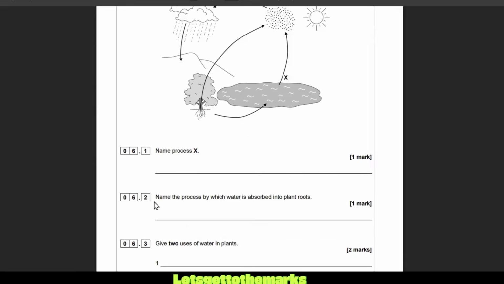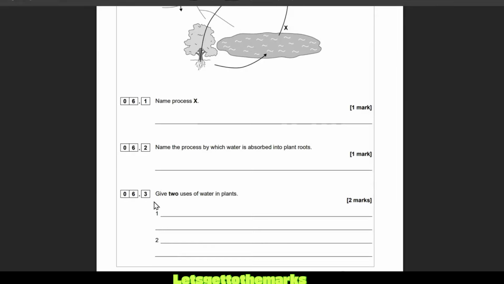Give 2 uses of water in plants. What do plants use water for? So plants use water for photosynthesis. Everybody knows this. So for photosynthesis, it's a raw ingredient for making glucose. So I might want it for photosynthesis to make glucose. It's where you get the 12 H's from in glucose. So they come from the water. So what else can the water be used for?